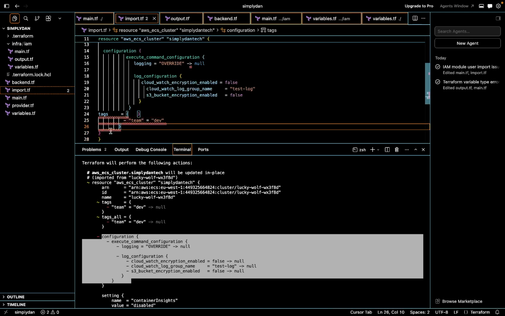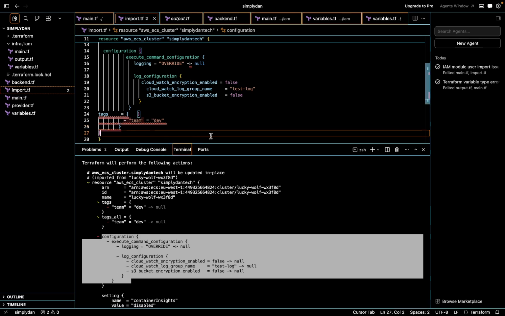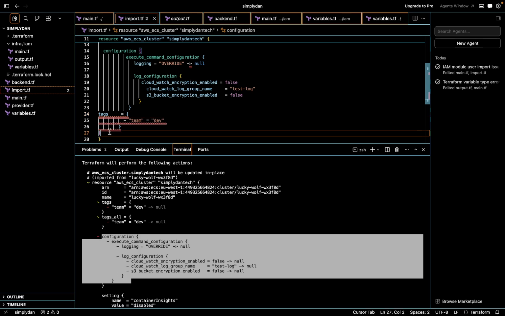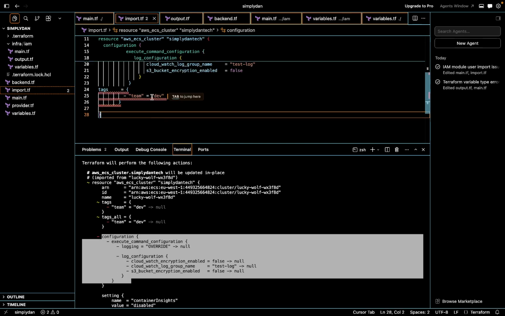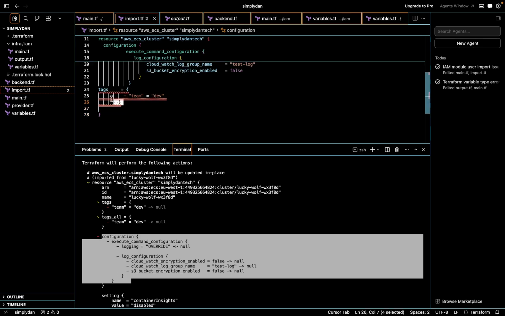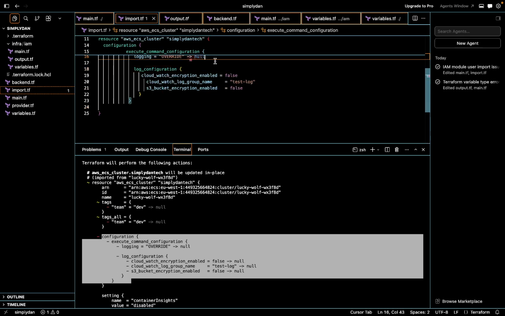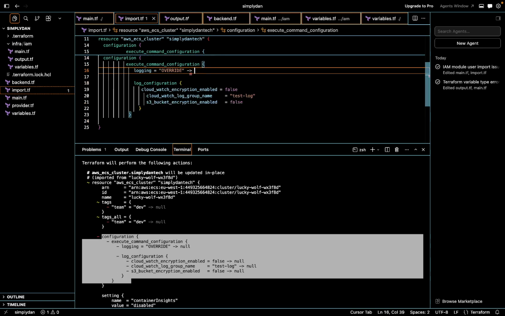Let's remove that. That's fine. Remove the tag for now and see what's gonna happen here. That's fine. And then that one, actually let's remove that. Okay.